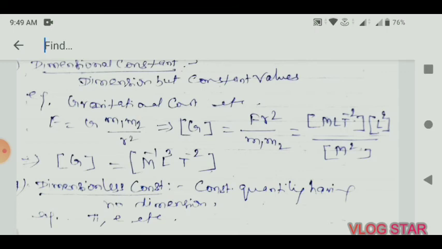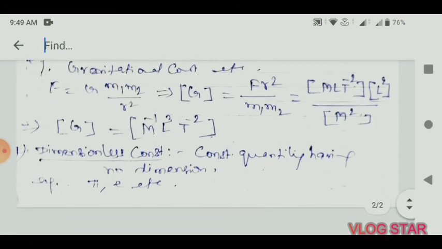There are many limitations of this. First, it is based only on the fundamental units. If any quantity is not based on fundamental units, then we cannot find its dimensions. Secondly, it gives no dimension for any constant quantity. It also gives no information about any ratio, trigonometrical ratio or any ratio. So these are the limitations.